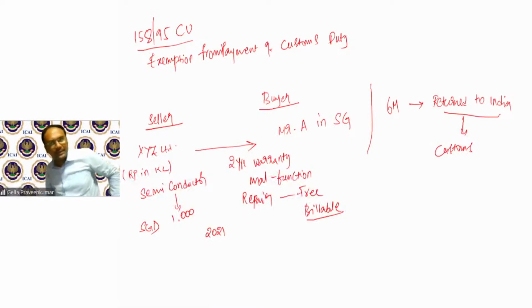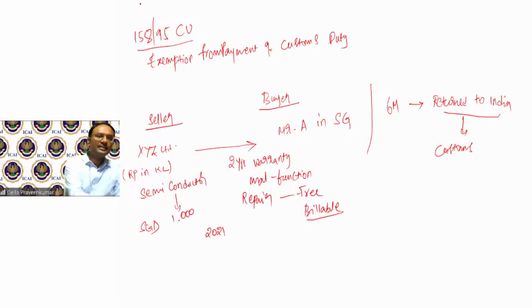When you are importing goods into India, it will be called an import. XYZ Limited will say, sir, these goods are coming into India for the purpose of repair activity. Then the customs authority will say, okay, if you have an identity to prove, then prove that these goods have come temporarily to India for repair and to be sent back.